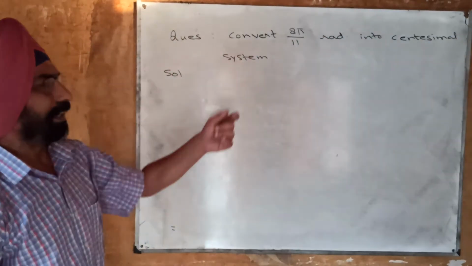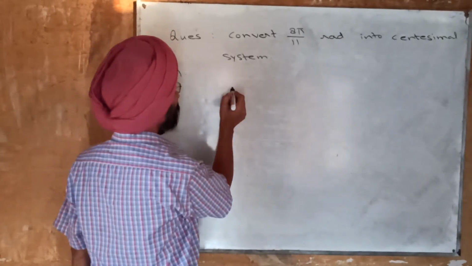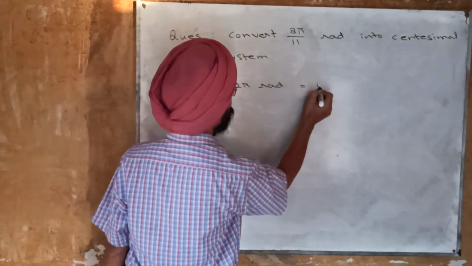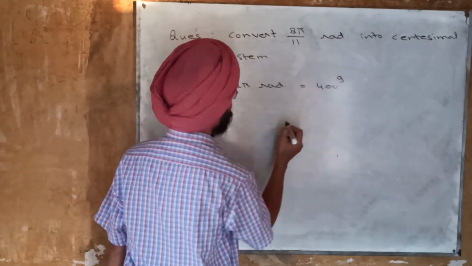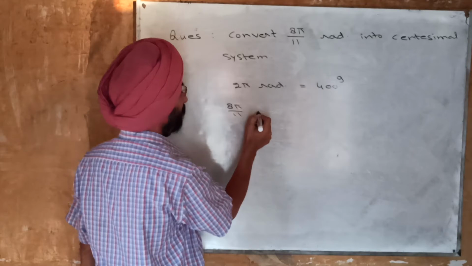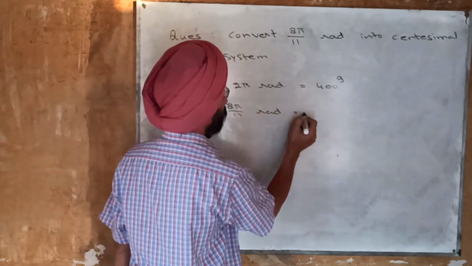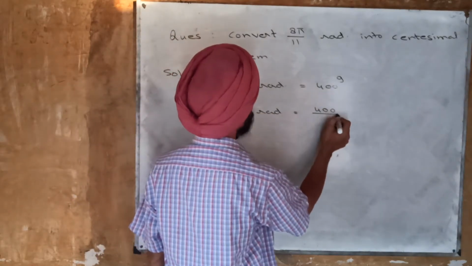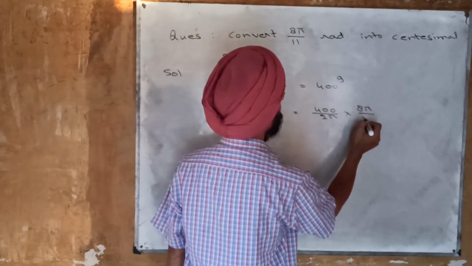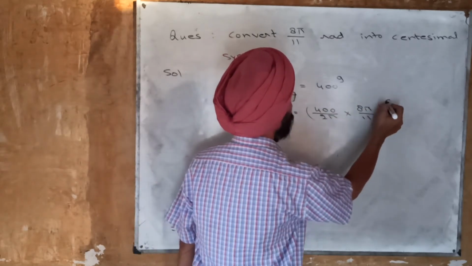Now we have to convert the angle into the centesimal system. In the centesimal system we know that 2 pi radians is equal to 400 grades. By the unitary method, 8 pi upon 11 radians will be equal to 400 divided by 2 pi multiplied by 8 pi by 11 grades.